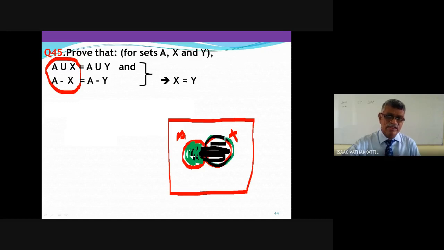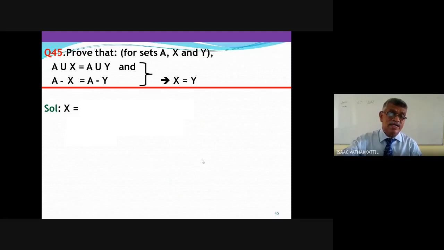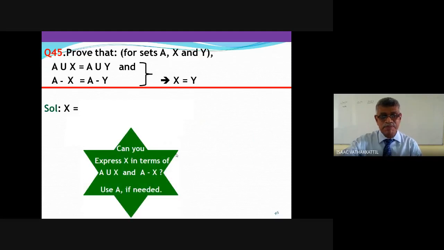From A union x, remove A minus x. You get x. That you have to understand. I may start with writing x. I have to represent x in terms of A union x and A minus x. Of course, if A is needed, you can use it, but not necessary.